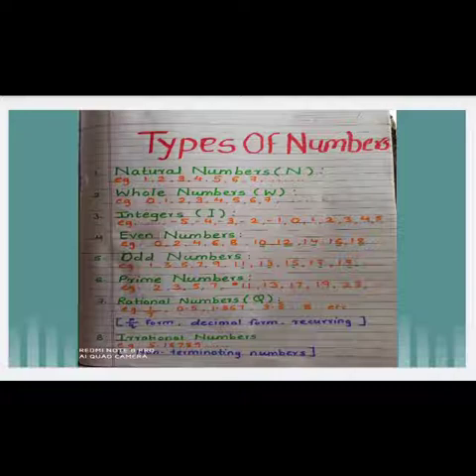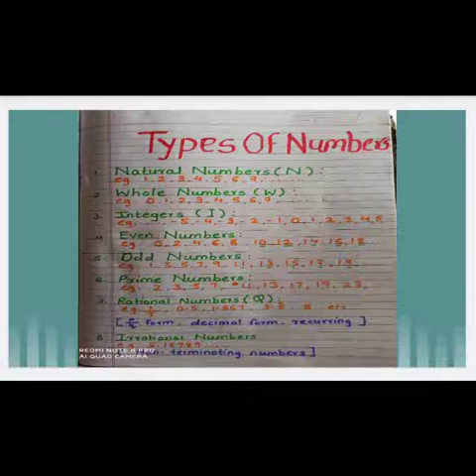Next one, prime numbers. Numbers which are coming in only the table of 1 or in that particular number table are called prime numbers. That means, in short, numbers which are coming in that particular number table come under this category.